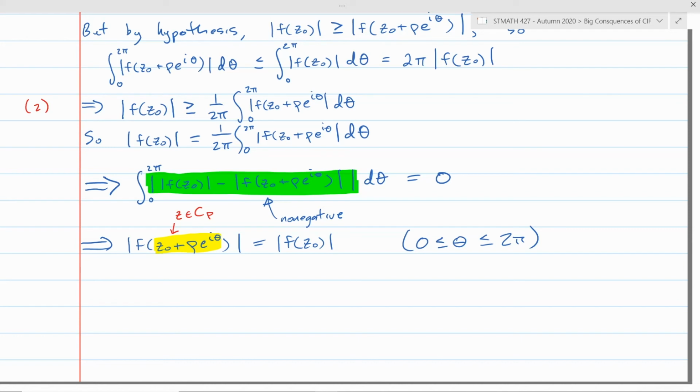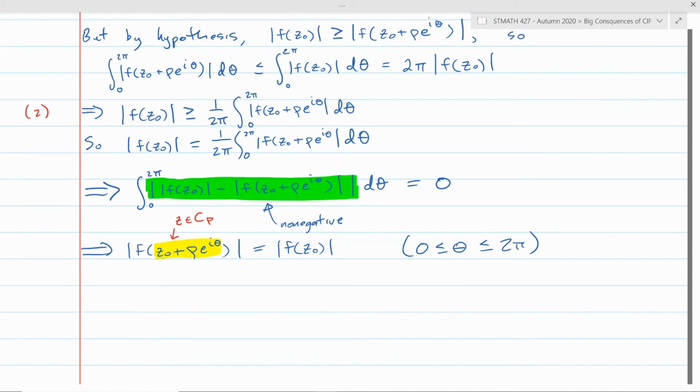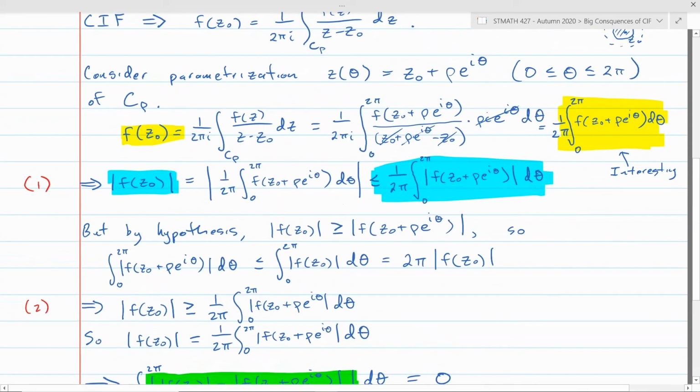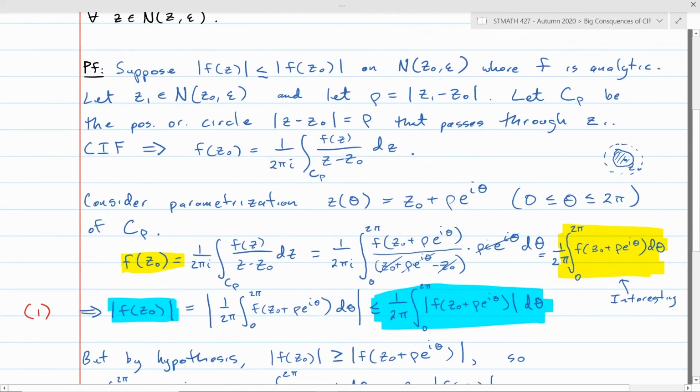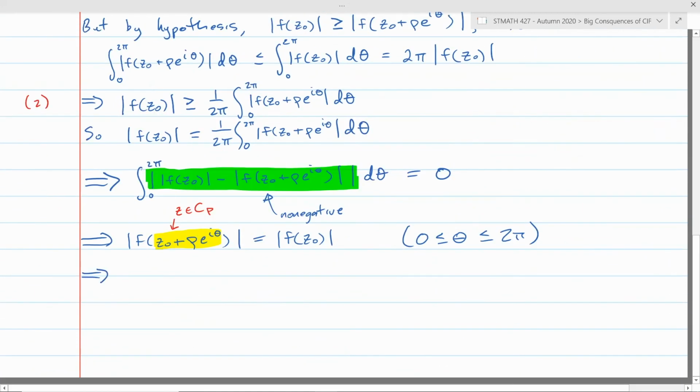But, you know, the only specification on that circle for rho was that rho was sufficiently small so that that circle C rho stayed inside the neighborhood that we started with, but it could be any size that stays inside that neighborhood. So really what that tells you is that modulus of f of z equals modulus of f of z naught for every z inside that deleted neighborhood of z naught. But it's certainly true for z naught too, so I can get rid of the deleted thing. And I think that's what we wanted to prove, right?